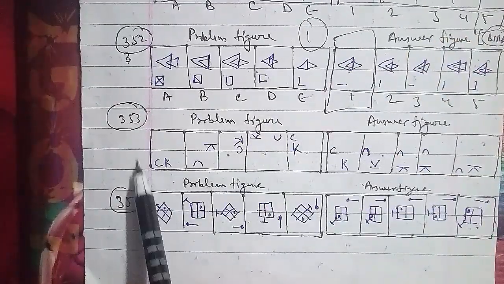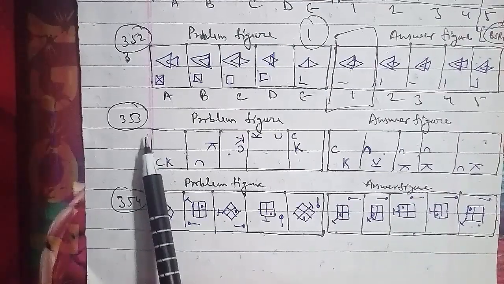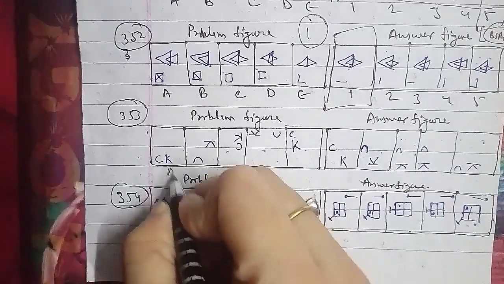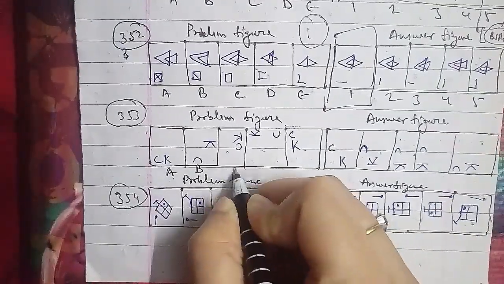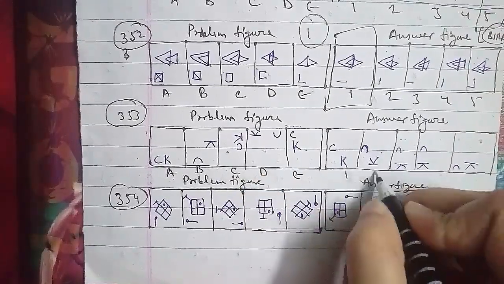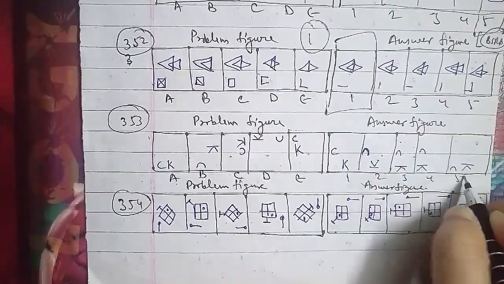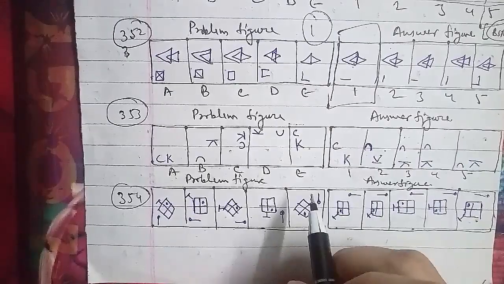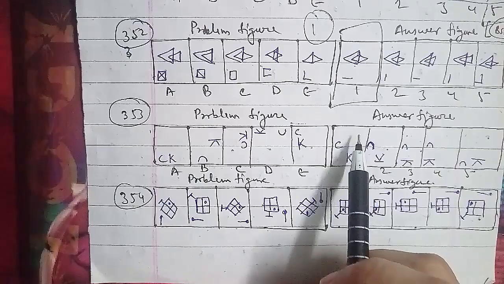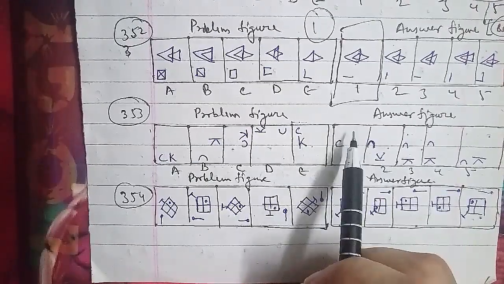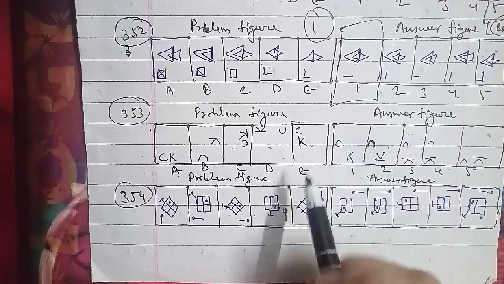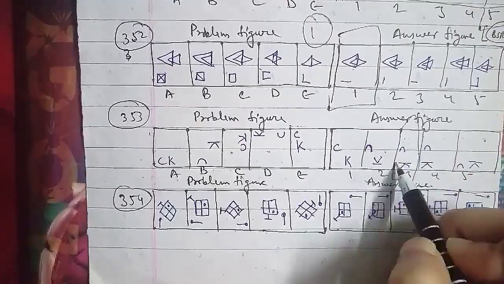Let's go ahead with another one, that is the 353rd question of the session, where we have the problem figures and the answer figures. The problem figures A, B, C, D and E show a combination of an arc and a K, and the answer figures are 1, 2, 3, 4 and 5 respectively. Here the arc rotates 90 degrees clockwise each time and moves 1 and 2 steps anti-clockwise alternatively. The K rotates 90 degrees clockwise in each step and moves 2 and 1 step alternatively. So after the E figure, the third figure will be the right answer for this question.